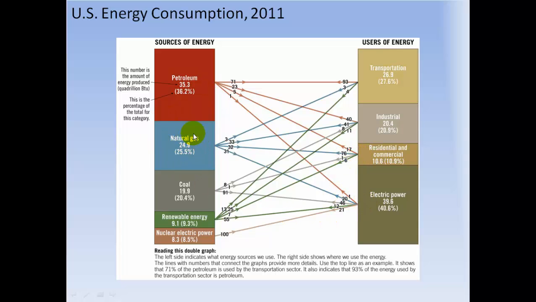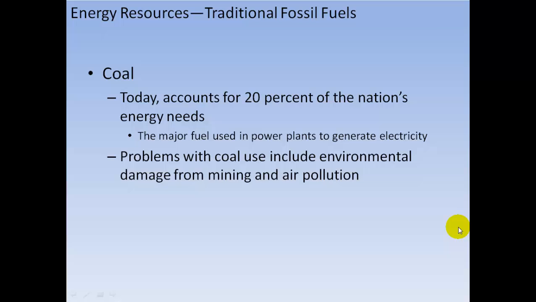Natural gas, 20.5%, is also consumed by transportation and industry, residential, and electric. And coal, 20%, consumed more by industrial, residential, and electric. And renewable, transportation, industrial, and residential, and also some for electrical power generation. And nuclear power is mostly just for electric power generation.